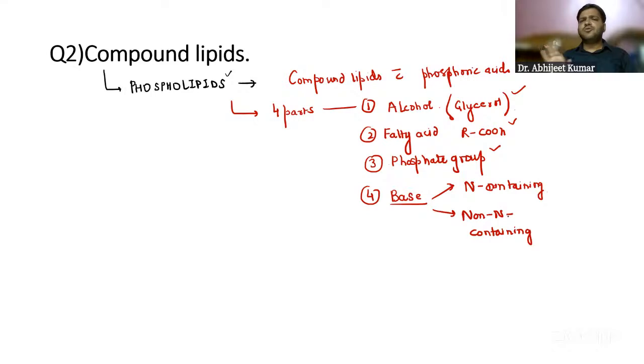Non-nitrogen containing, I will draw the structure, no need to worry. So the base is optional. These three are present for sure in a phospholipid, but if the base is present, it will be a nitrogenous compound, or if not, a non-nitrogen containing one. That's what basically classifies the phospholipid. So now, the classification of phospholipid.